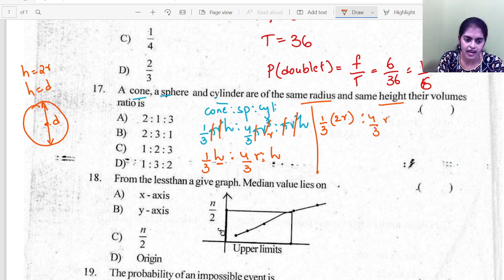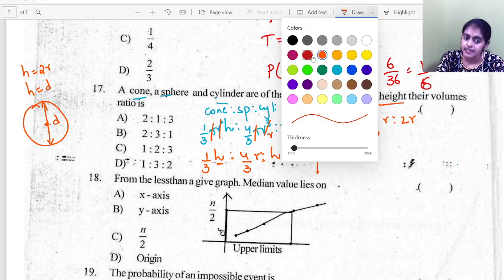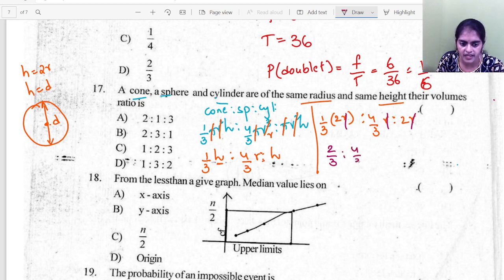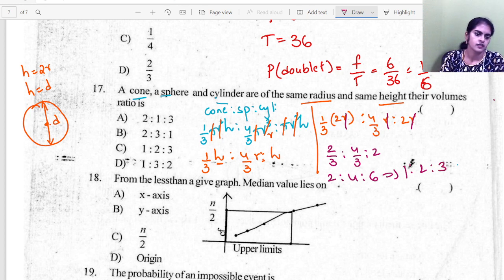And this is 4 by 3 r is to, in the place of h again I'll substitute 2r because cone, cylinder and what is the other shape? Sphere all have the same height. So cone and cylinder height I cannot find directly, but sphere height I know. Height of sphere is equal to 2 times radius, which is diameter. So I'm writing it as 2r. So r and r again cancels. So you have 2 by 3 is to 4 by 3 is to 2. If you simplify, multiply by 3. So 2 is to 4 is to 6. Or you can write in simple form as 1 is to 2 is to 3. So 1 is to 2 is to 3. Where is the option? Option C is correct.